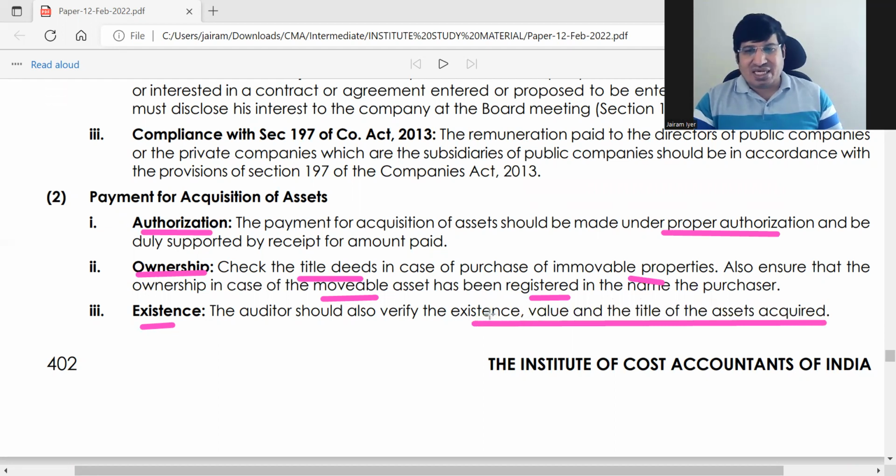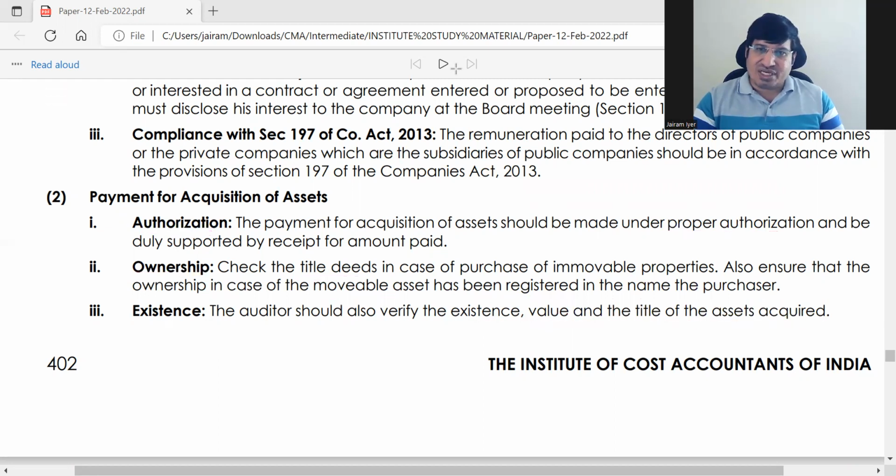So basically this existence of asset comes under verification, which is the last subtopic for us.